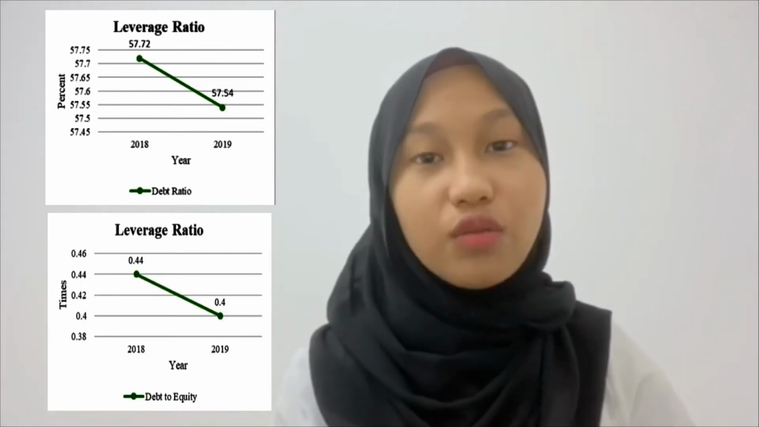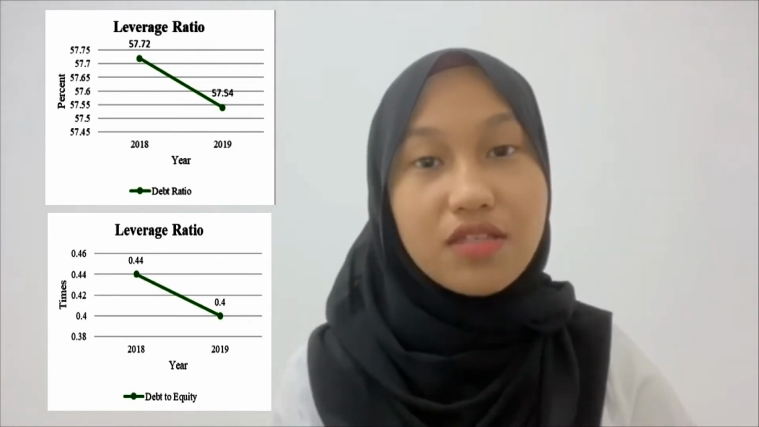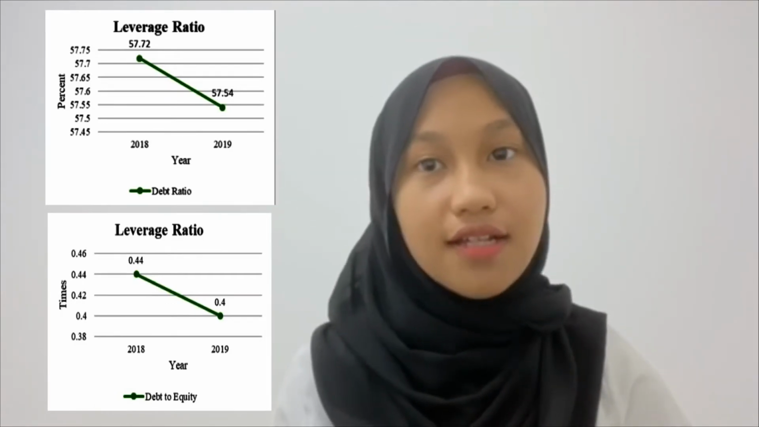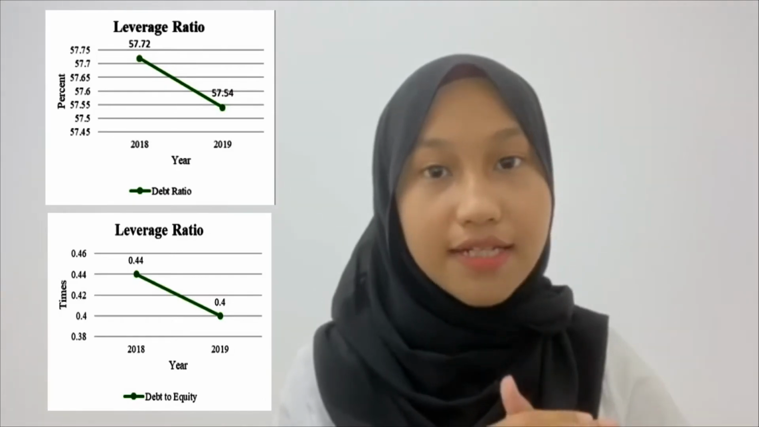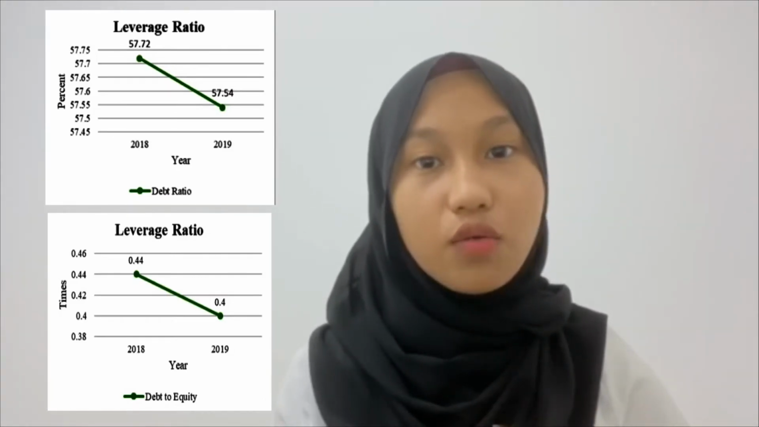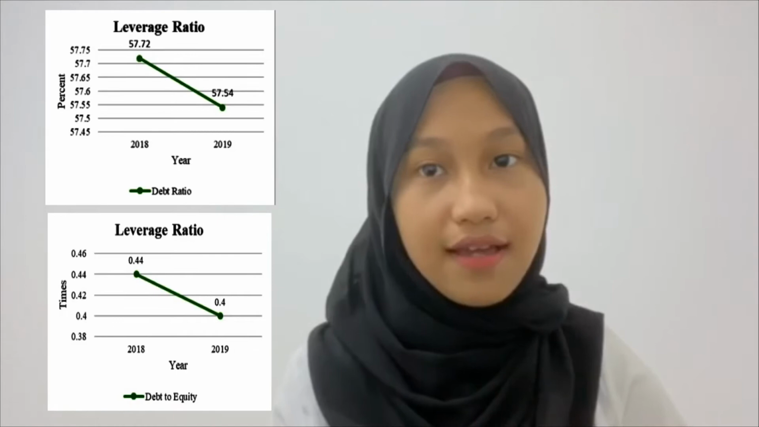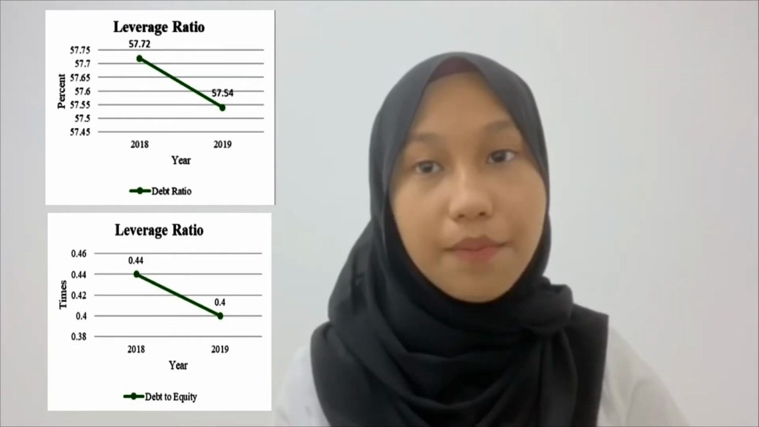Next, for the leverage ratio, EcoWorld has a good performance in the leverage ratios, which are the debt ratio and debt to equity ratio, in 2019 compared to the year 2018. It indicates that less of the company's assets are financed by debt and the company has a lower financial risk. Besides, a smaller amount of the company's capital is from borrowing.